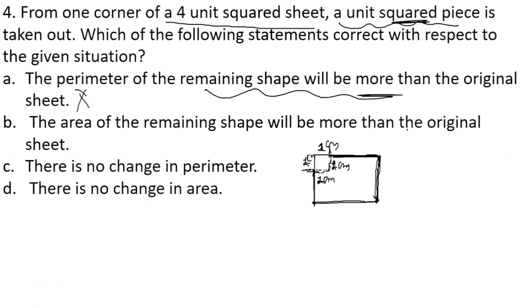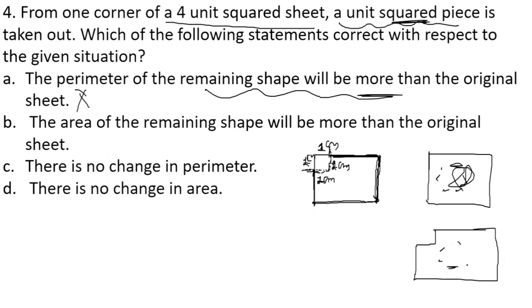The area of the remaining shape will be more than the original sheet. They are saying that the area of the shape after eliminating one portion is going to be more than the original sheet. Is it possible? If the area of this sheet was this much, this is the area enclosed in this sheet. Now we have removed the part. Has the area remained the same? No, this much area has been removed, so it is going to decrease, not be more than the original sheet. So this option is also eliminated.